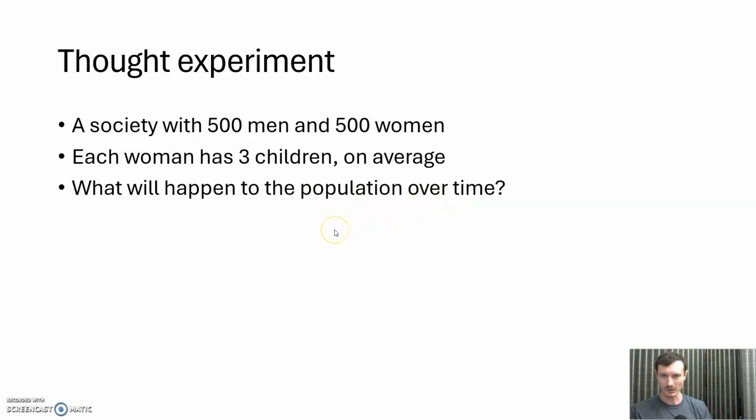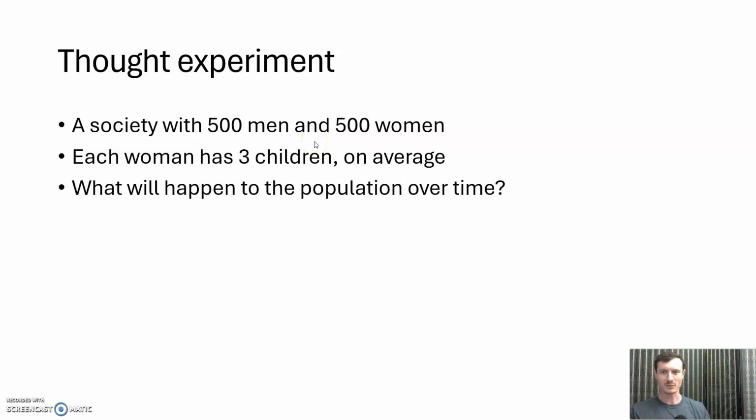Now, we assume, as is traditionally done for studies like this, right, that we have these sort of family units, right? We have one man, one woman, some number of children, right, in every single case, just for the sake of simplicity and how this was traditionally done. 3 children on average per woman. What's going to happen to the population?